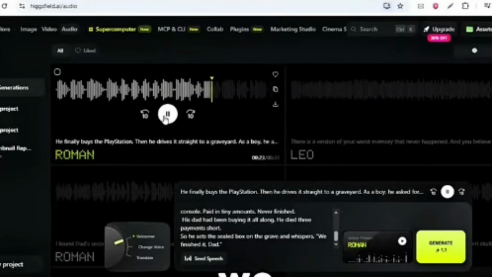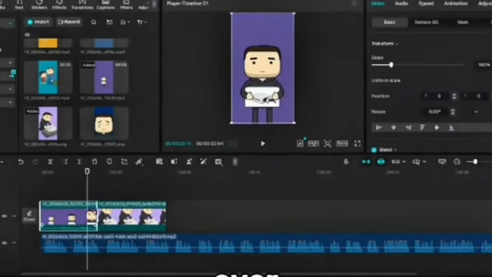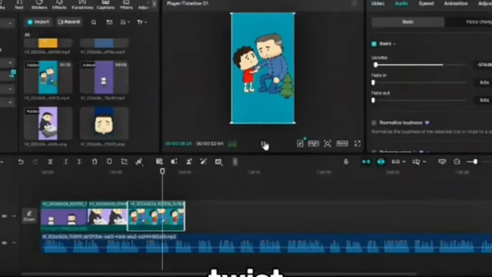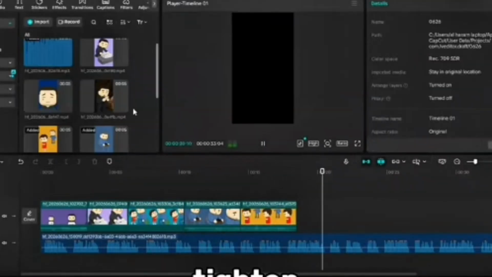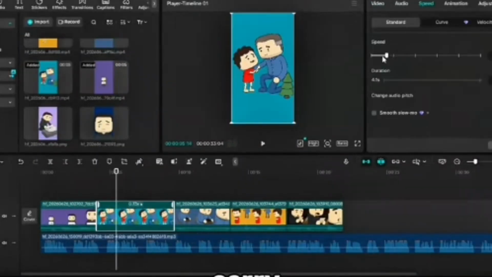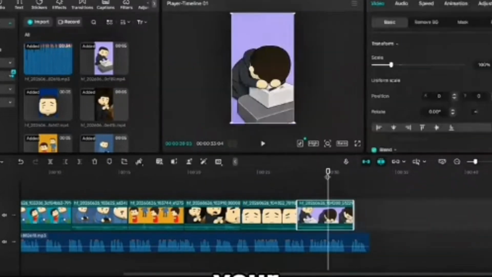Last step, we bring it all together in CapCut. Open it up, then import everything. All your 4K SEO-f clips and your voiceover. Drag them onto the timeline. Now line your clips up to match the voiceover. Every scene hitting right as the story beats land, building toward that emotional twist at the end. Trim the dead space, tighten the cuts so it never drags, maybe drop in a soft background track under the voice to carry the feeling. That's the whole edit. When it feels right, hit export, and your video is done.